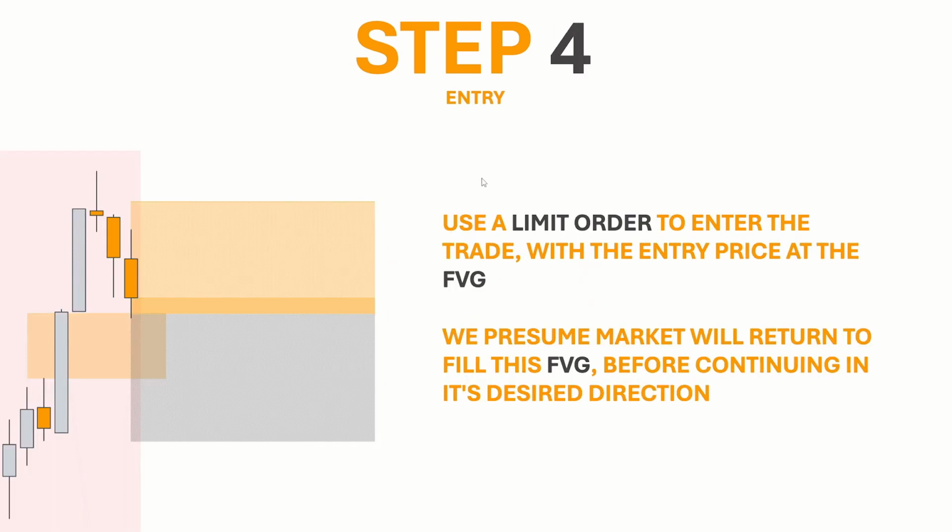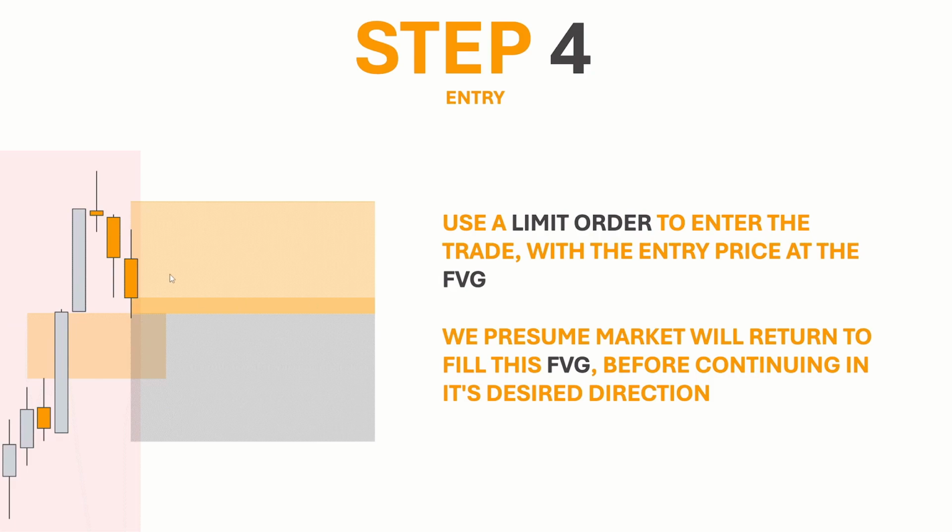So moving on to entry now, we want to use a limit order to enter the trade. Now, what is a limit order? As you know, if you are trading, we have instant execution where you simply place the trade and it executes straight away. We also have a limit order where if market reaches a certain price, the trade will be executed then. So this makes it really good for us to catch those sniper entries. So at the top of our fair value gap, or if you do want to enter at the 50% mark, if you do want to minimize your risk a little bit, however, you may miss out on a few trades.